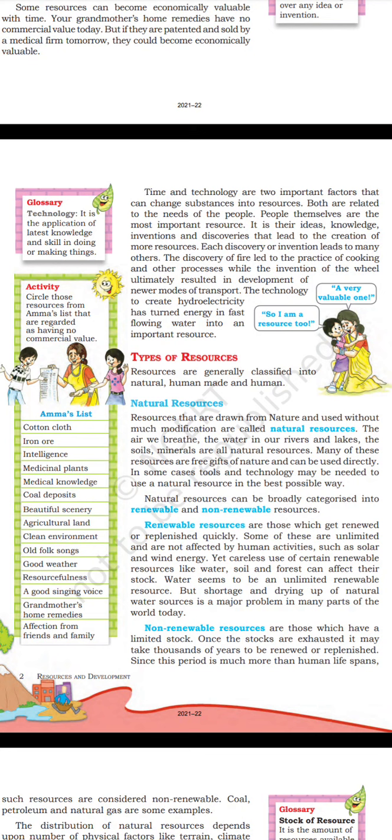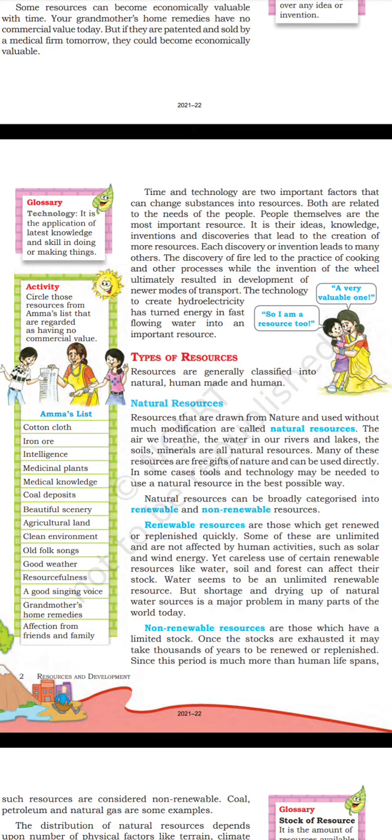Activity. Circle those resources from Amma's list that are regarded as having no commercial value. Amma's list: cotton cloth, iron ore, intelligence, medicinal plants, medical knowledge, coal deposits, beautiful scenery, agriculture, and clean environment, old folk songs, good weather, resourcefulness, a good singing voice, grandmother's home remedies, affection from friends and family. A very valuable one, so I am a resource too.